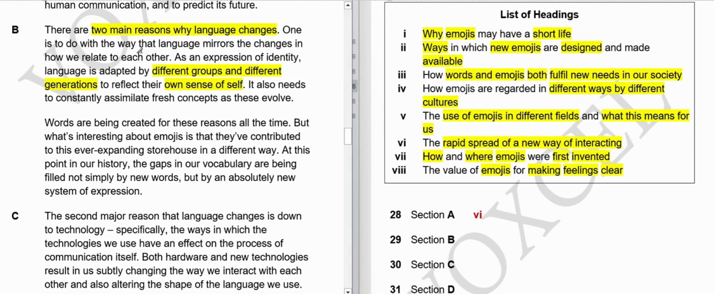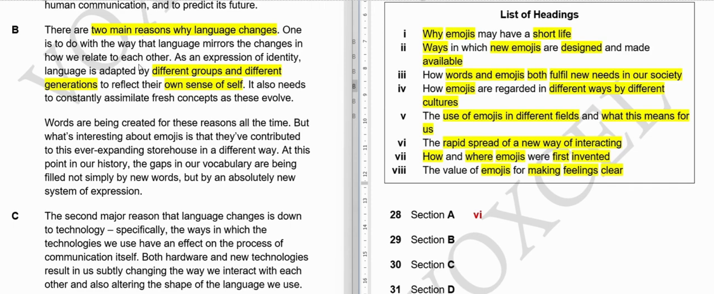There is mention of words, why words are needed, because they reflect our relation to the society, but there is no mention of emoji right now, so we cannot say third. Fourth, how emojis are regarded in different ways by different cultures. Many students will say different groups, different generation, and they will mark fourth as an answer. But is it the correct answer? No. Firstly, there is no mention of emojis here.